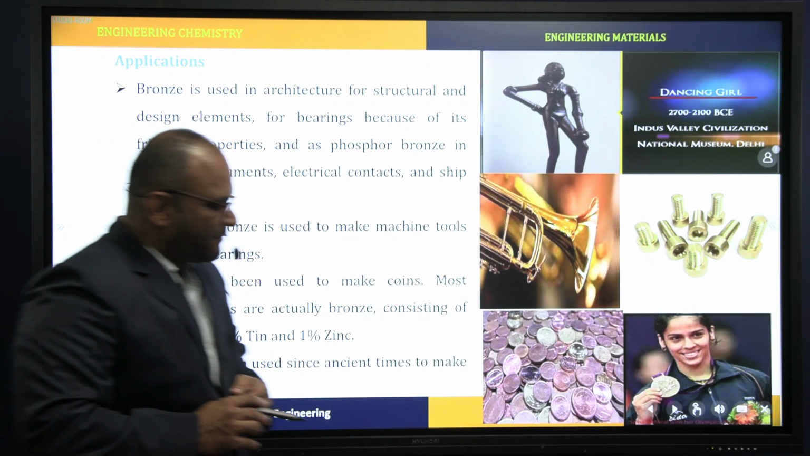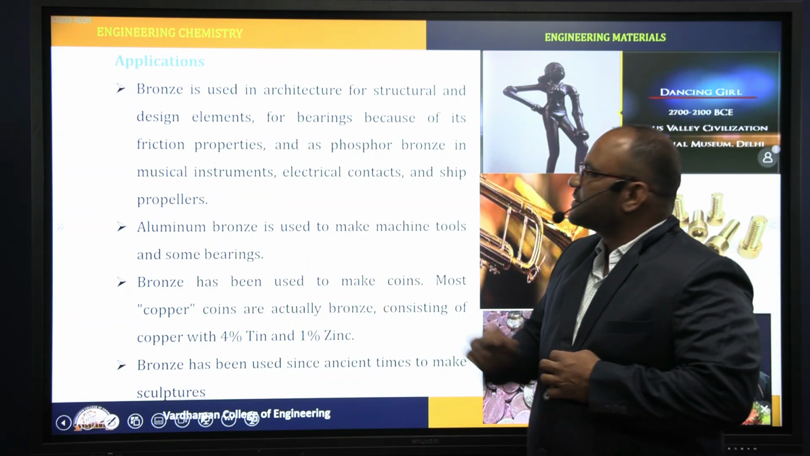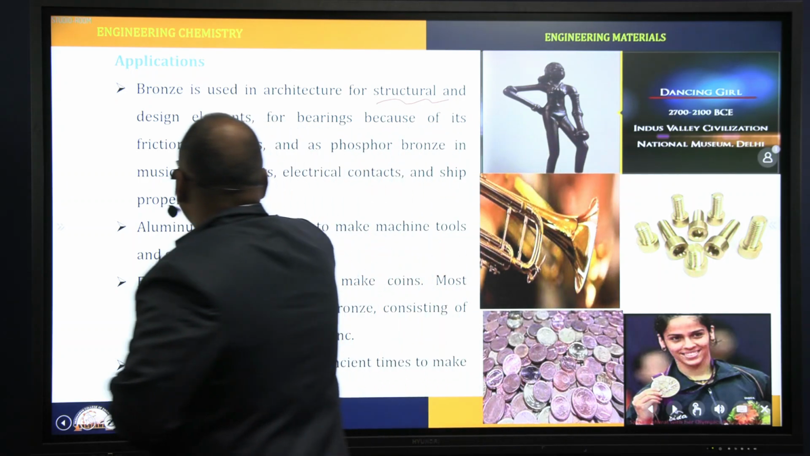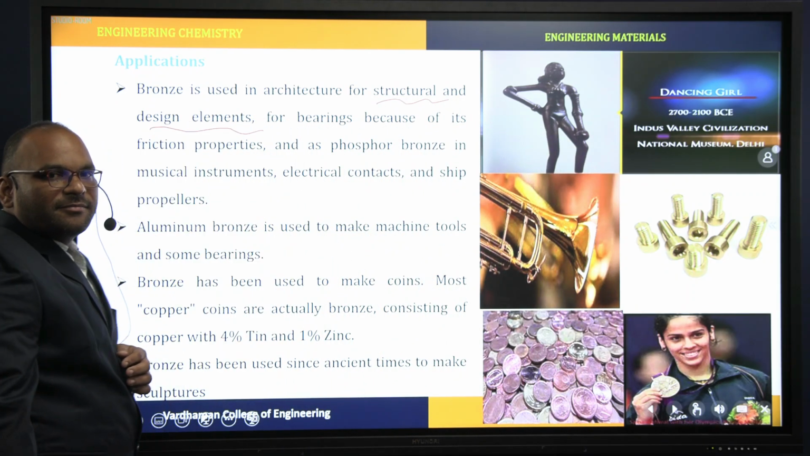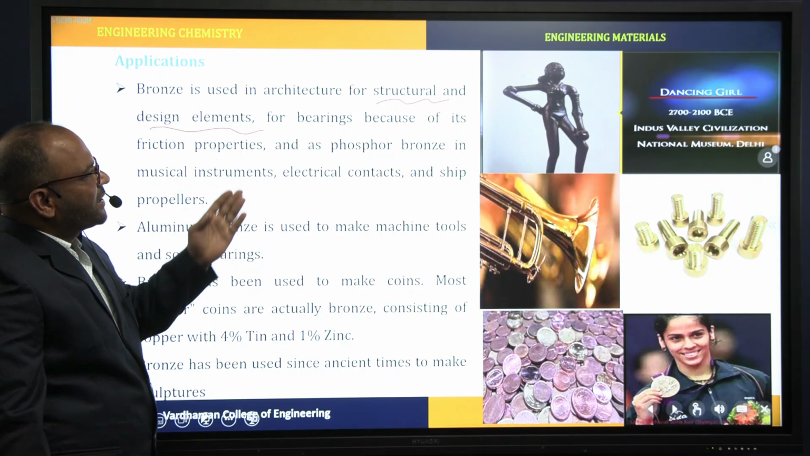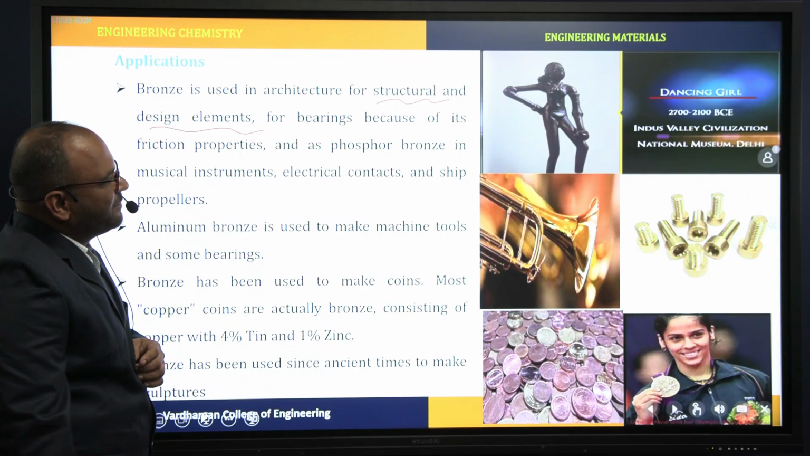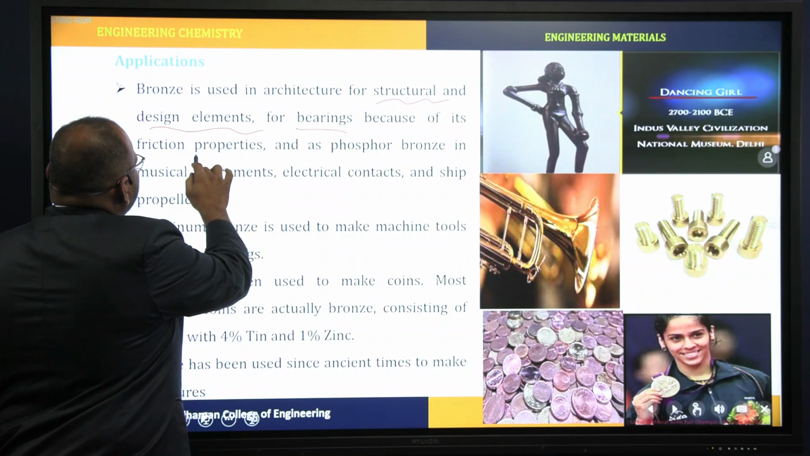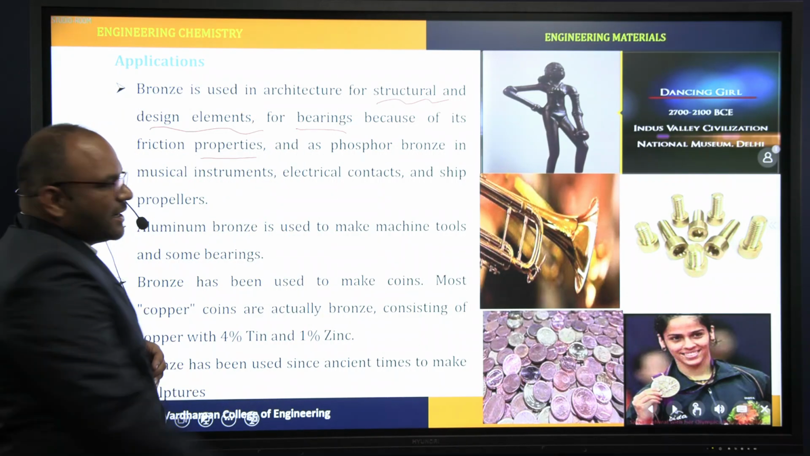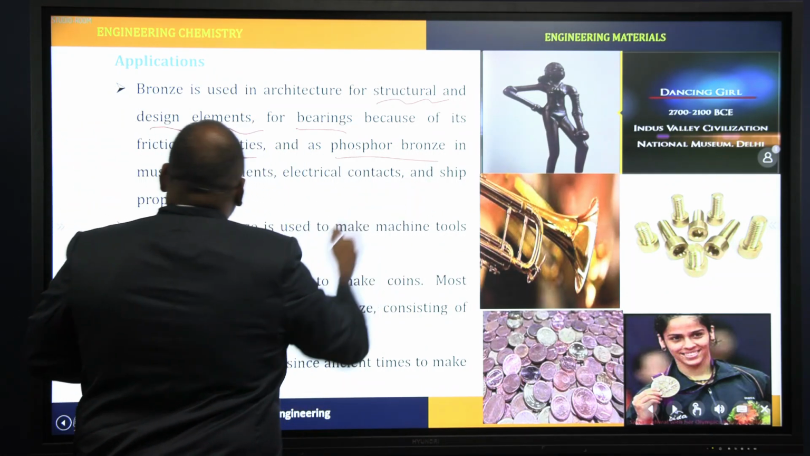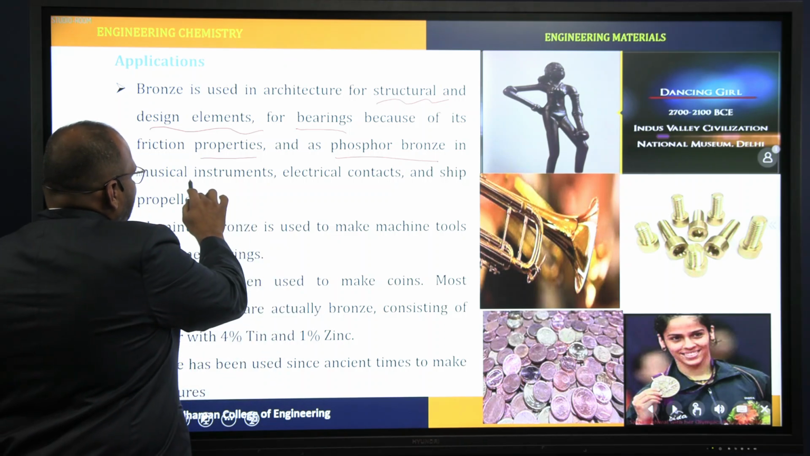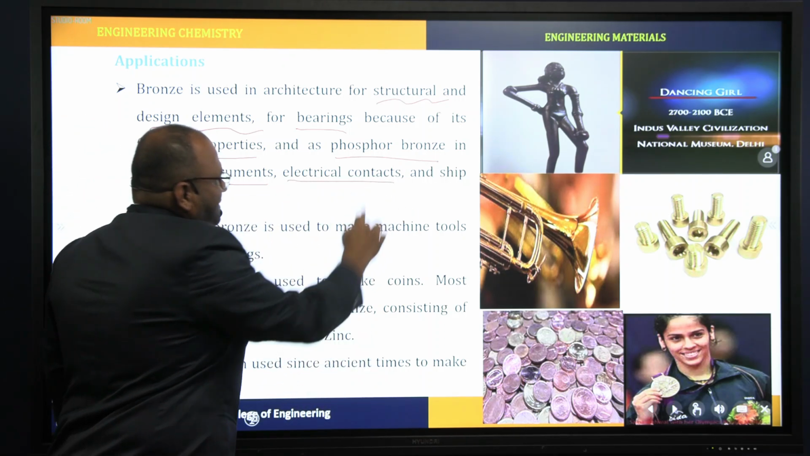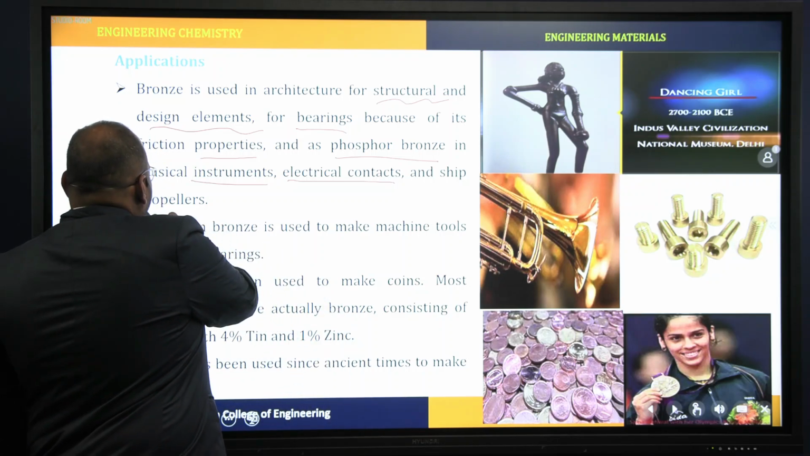Next, applications of bronze. Bronze is used in architecture for structural and design elements. It is used for bearings because of its friction properties, and phosphor bronze is used in musical instruments, electrical contacts, and ship propellers.